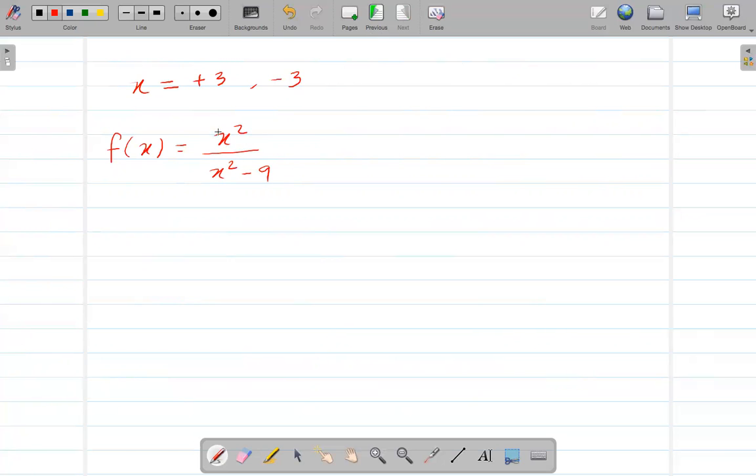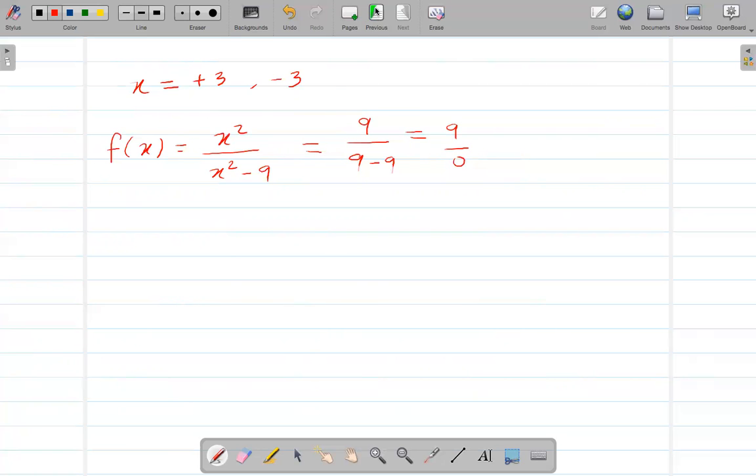Okay, so when I plug this into the original equation, it doesn't matter if I take positive or negative 3. On the top I will get 9, on the bottom I'll get 9 minus 9, which is 9 over 0.